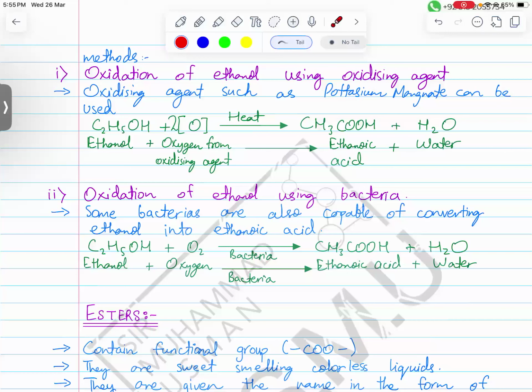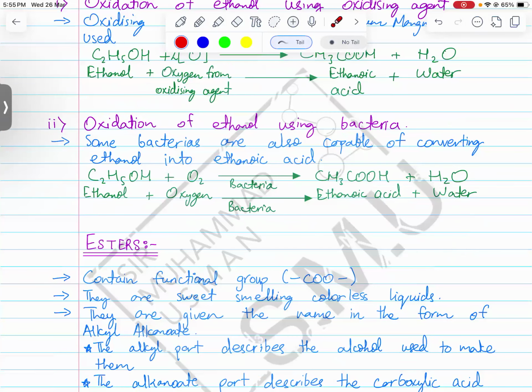However, the oxidizing agent and heat are expenses that we don't want to bear. So what do we do? We hire some bacteria for free, and we tell the bacteria to go and oxidize the ethanol. The bacteria oxidizes ethanol and gains energy while doing so, so the bacteria benefits too, and the ethanol is converted into ethanoic acid that way.